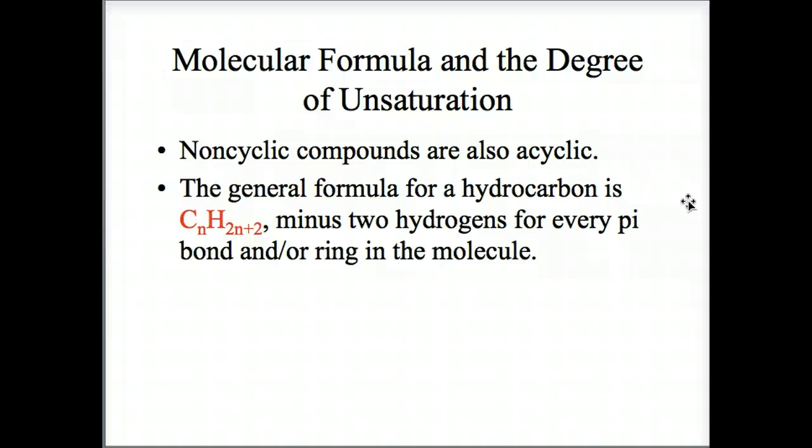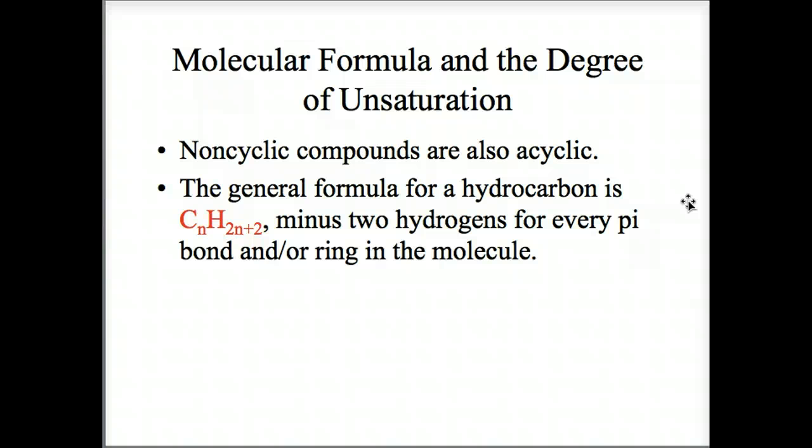Molecular formula and degree of unsaturation. The degree of unsaturation is the presence of multiple bonds, for example, double bonds in alkenes. We're talking about non-cyclic compounds, that are also acyclic.